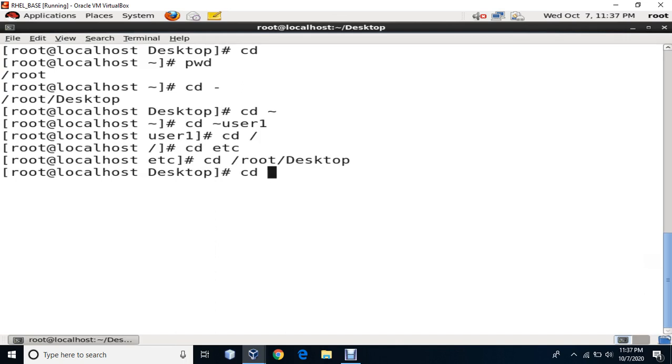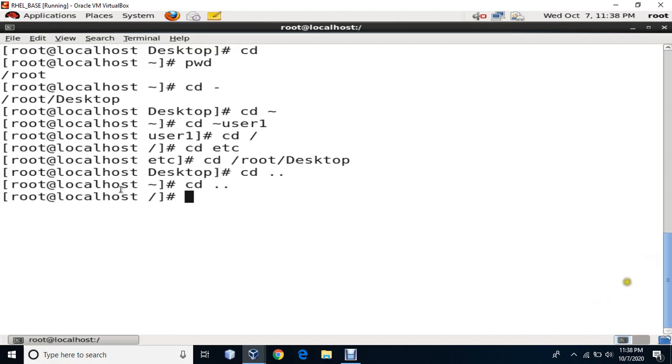cd space /. Now what exactly does it do? It takes you one level up wherever you are. So right now I am on desktop. What is my one level up? My one level up is my home directory, that is root. One more time, if I say cd space /, it is going to take me one level up. What is one level up to root? That is the root directory, the main directory.